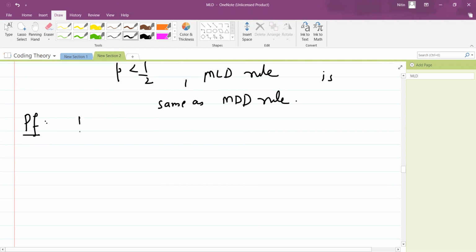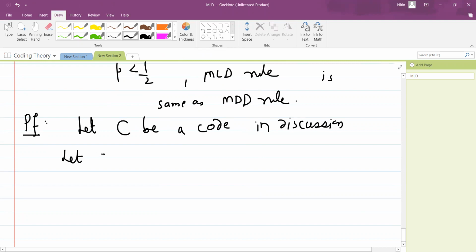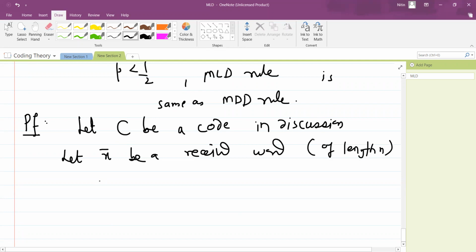Let's see. Let C be the code in discussion, and for decoding we want a received word. Let x bar be a received word. Assume it to be of length n.